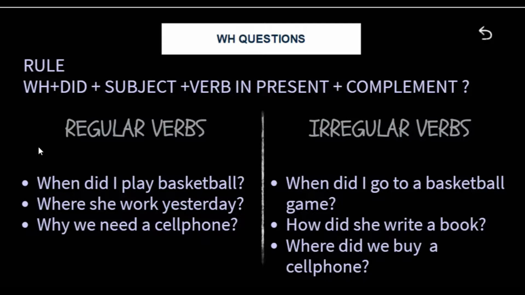Okay, in this case, we are not going to answer with yes or no. We need to answer with specific information about it. With the irregular verbs, we have: When did I go to a basketball game? How did she write a book? Where did we buy a cell phone?